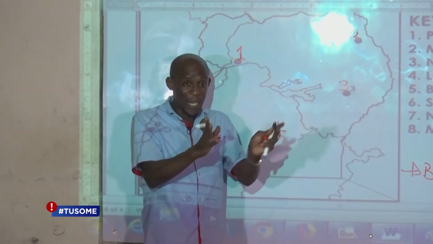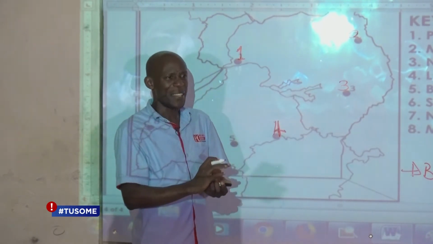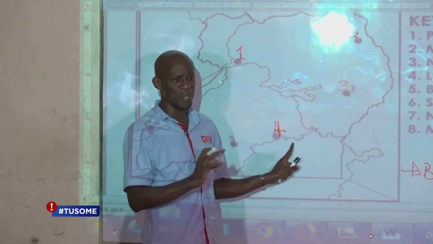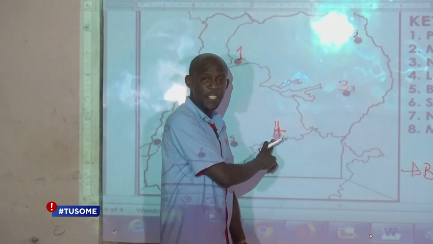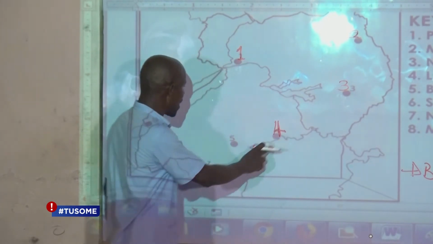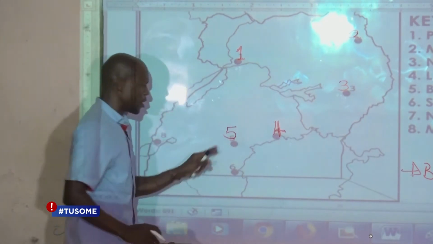It was a sculpture, like it was molded by the early man. And when they tested it, they discovered that it was millions and millions of years old. So this place is also a Stone Age site. It is Luzira. Then number 5 is what we call Bigo Byamugenyi.